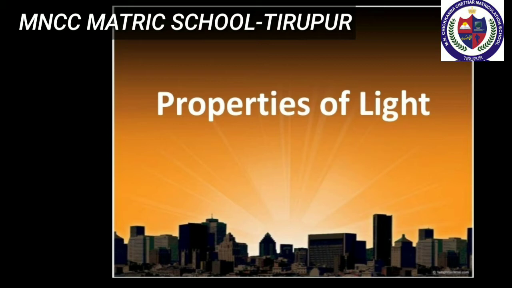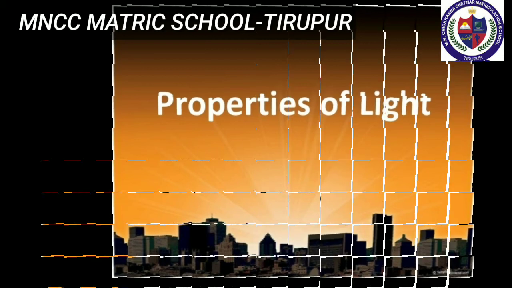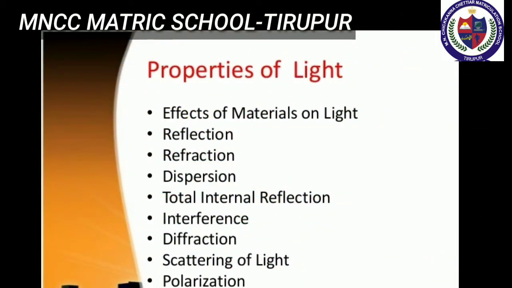The important properties of light are its effects on materials: reflection, refraction, dispersion, total internal reflection, interference, diffraction, scattering of light and polarization.